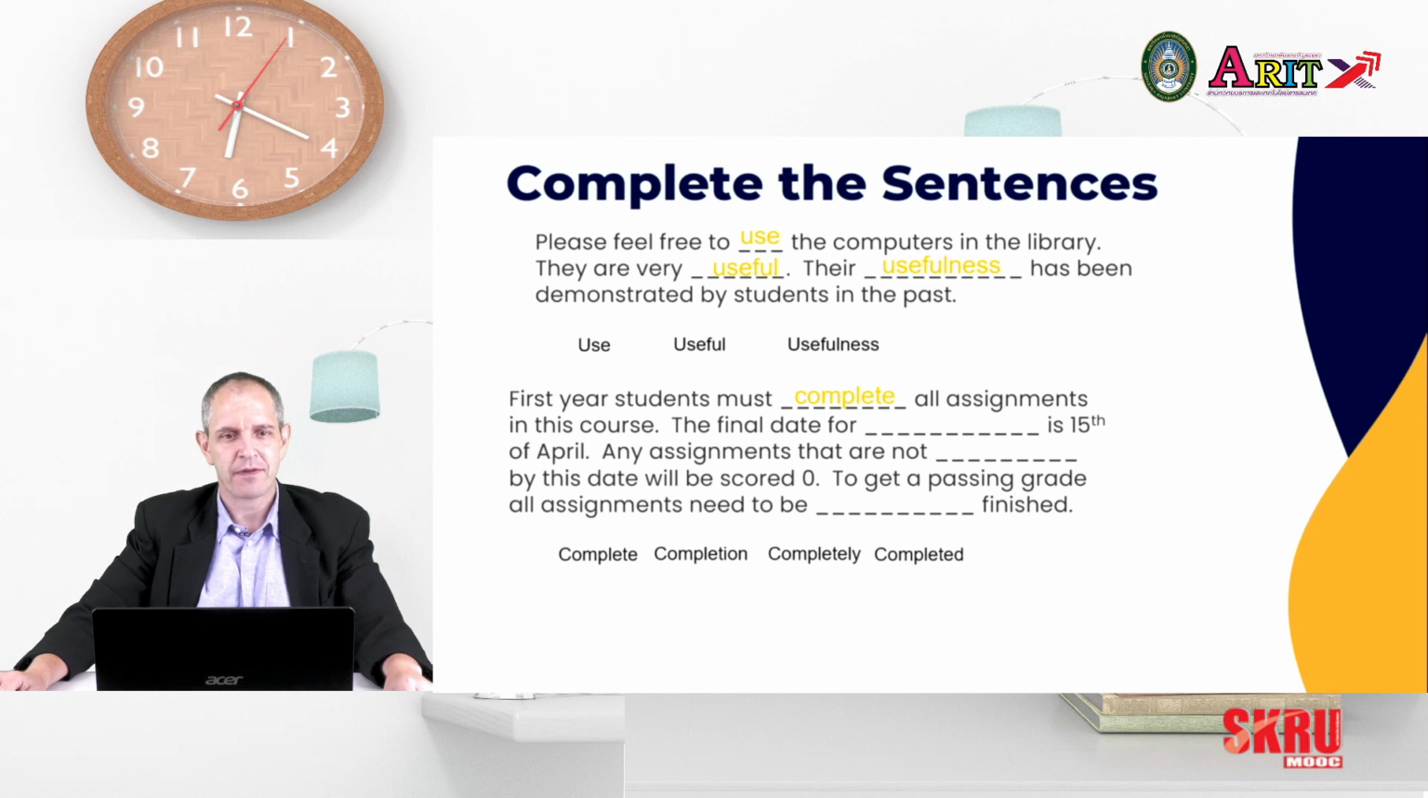In the second paragraph, we needed the verb. Number two, we needed the noun because it's at the beginning of the sentence, it's the subject. Number three, it's after the be verb, so we needed the adjective. And number four, it's near the end of the sentence, before an adjective, so we needed an adverb, completely.